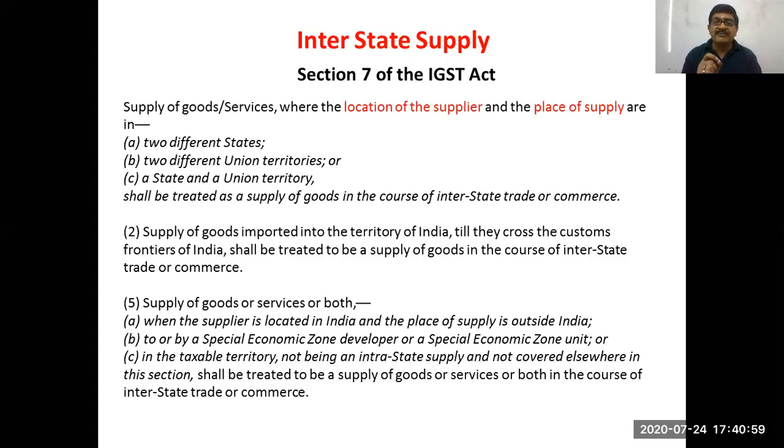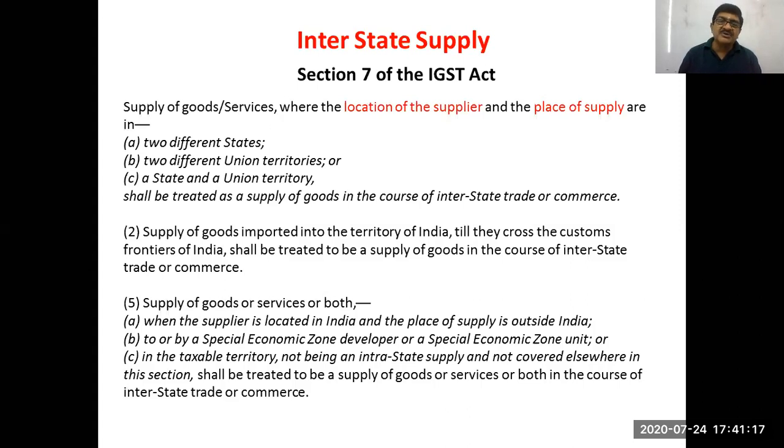So this is only a brief introduction to what is referred to as interstate supply. So why interstate supply? Because interstate supply is covered under the IGST Act. Tax is levied under IGST under section 5. When will it be levied? Answer is here.